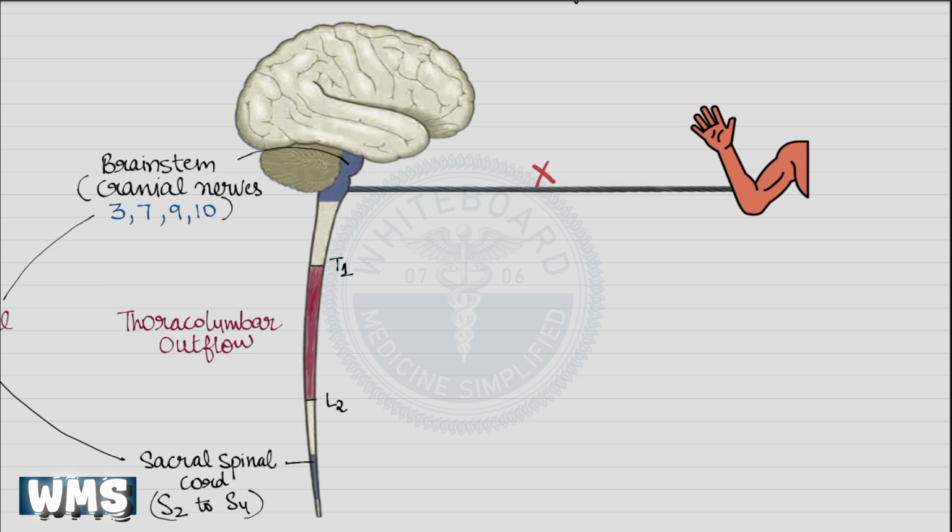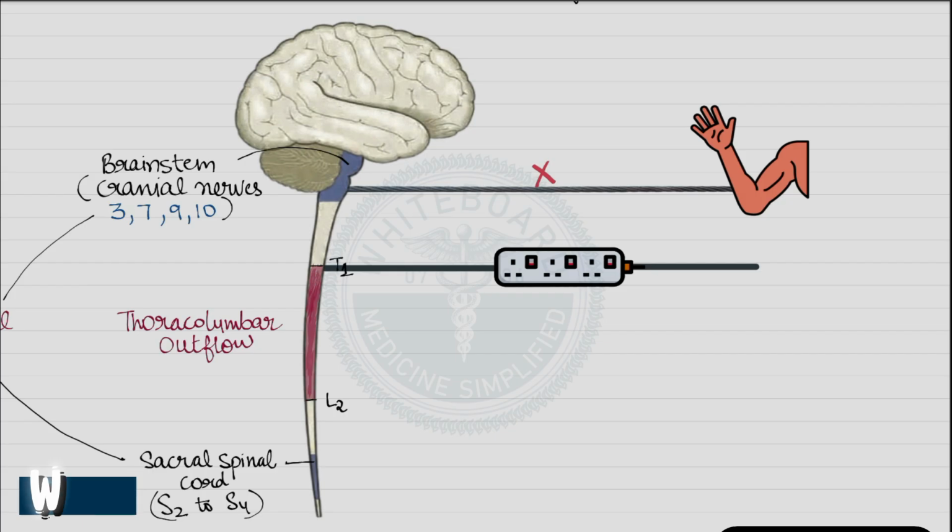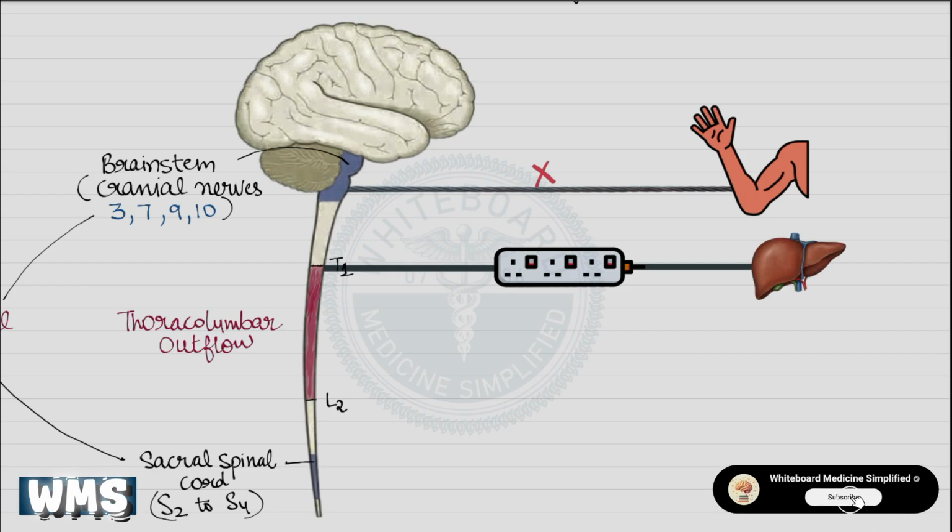For example, suppose a nerve fiber arises from the T1 segment of the spinal cord. As it leaves the spinal cord, it does not directly reach the organ. First, it connects to an intermediate relay station, which you can think of as an extension board. From this extension board, a second nerve fiber then carries the information forward and transmits it to the target organ.